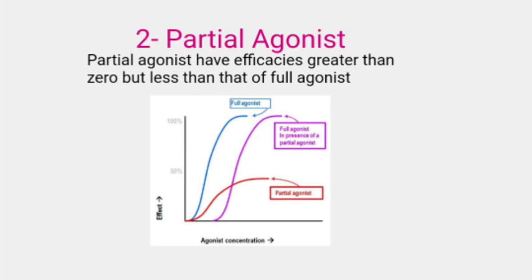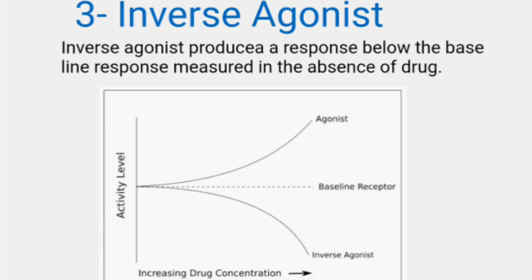Now I move towards the third type, that is inverse agonist. Typically, unbound receptors are inactive and require interaction with an agonist to assume an active conformation. However, some receptors show a spontaneous conversion from inactive to active in the absence of agonist. These receptors thus show a constitutive activity that is a part of the baseline response measured in the absence of a drug. Inverse agonists, unlike full agonists, stabilize the inactive form.